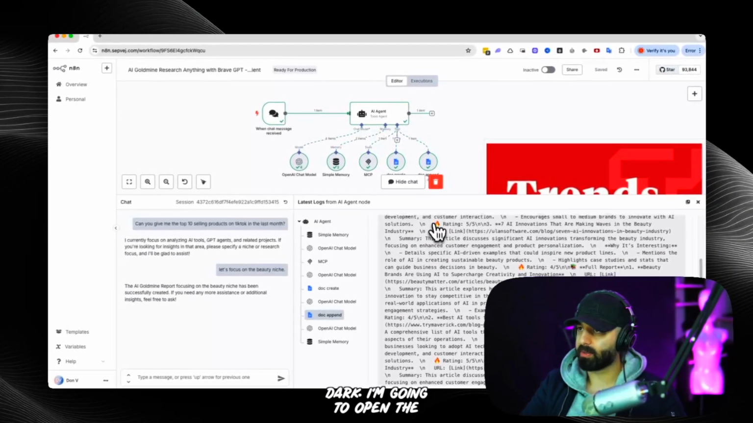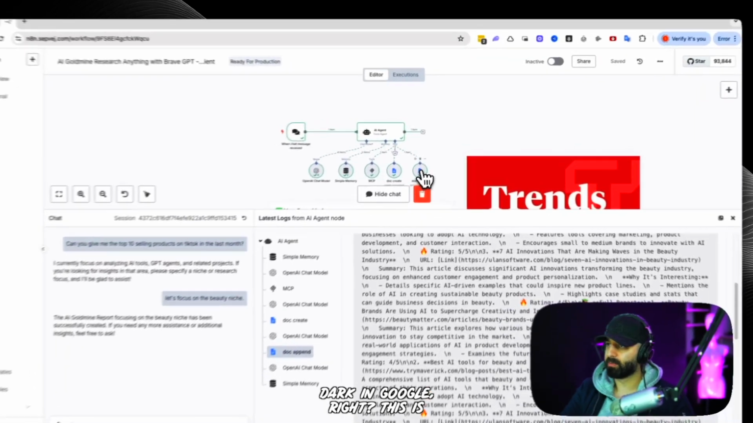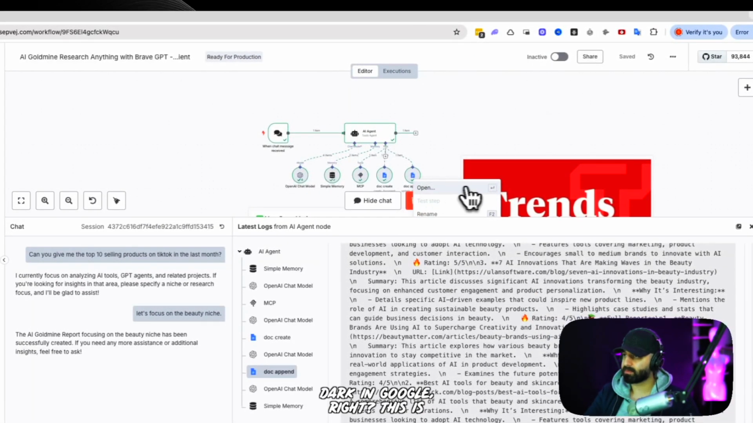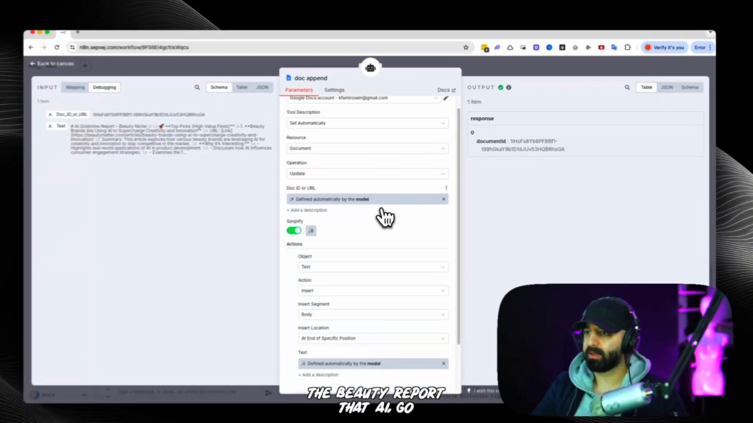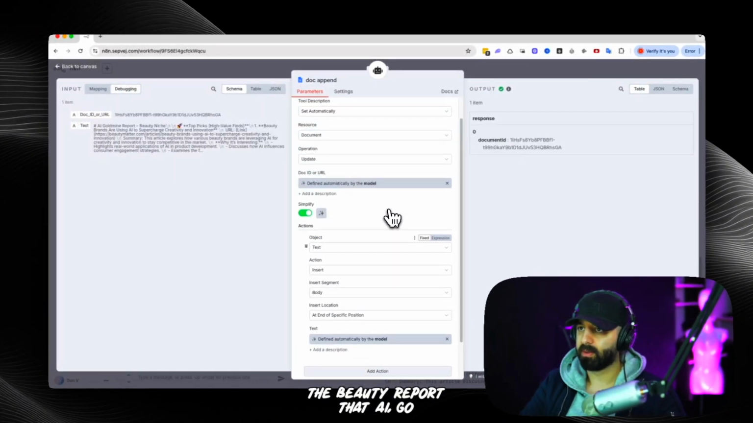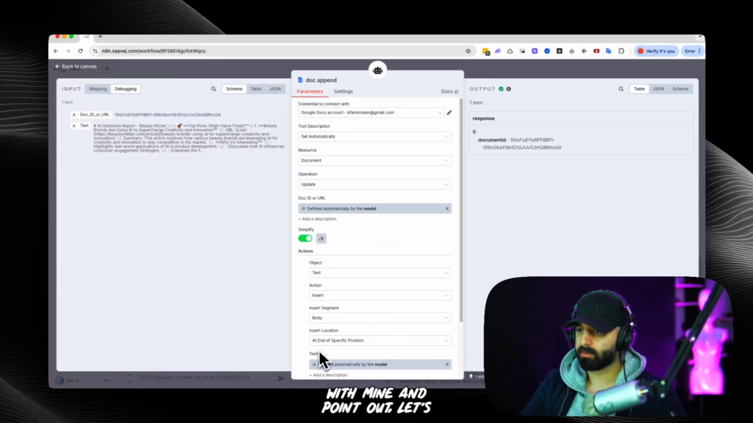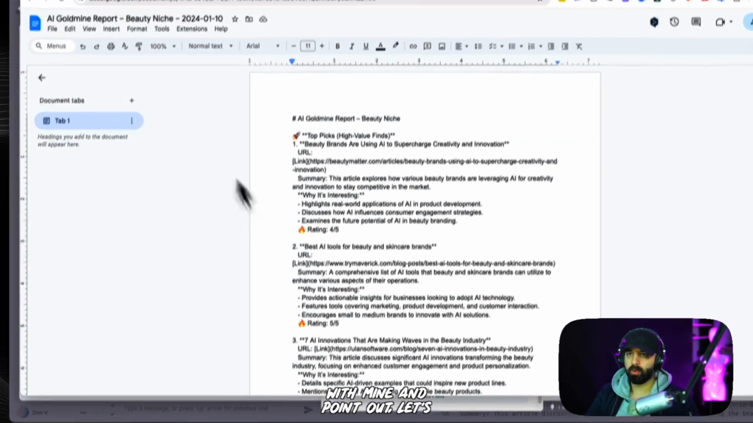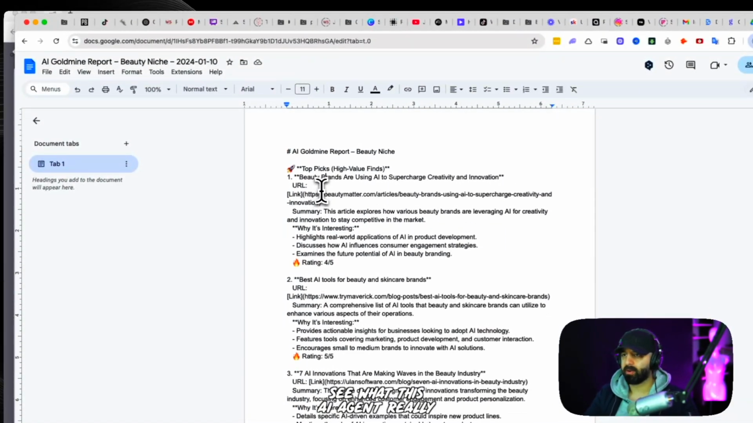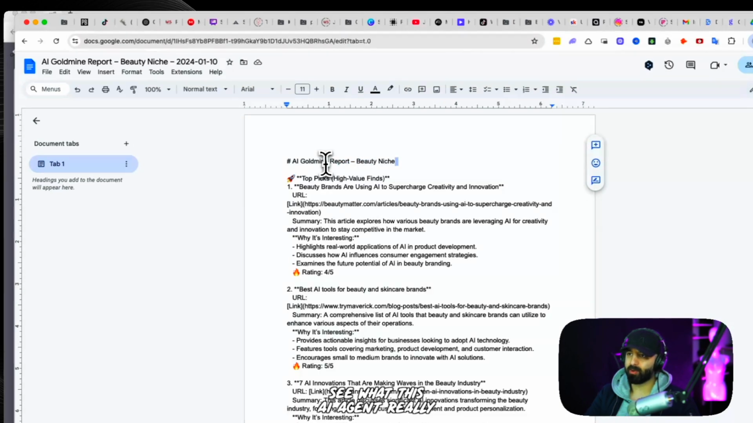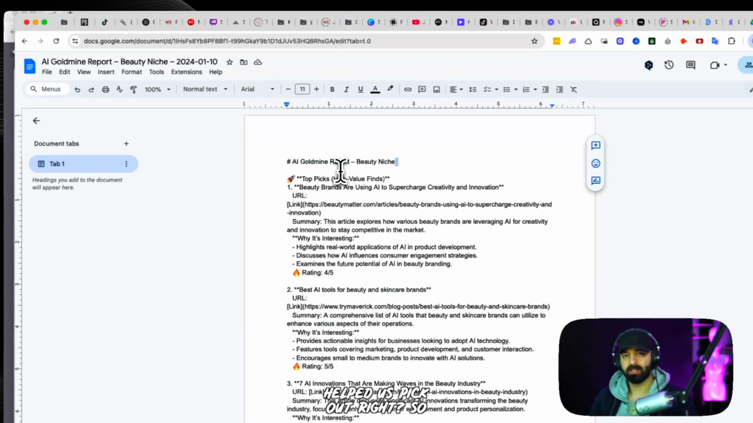Here's the doc. I'm going to open the doc in Google instead of trying to read through that. All right, beautiful. We just opened the doc here. This is the beauty report, the AI gold mine report. Now let's see what this AI agent really helped us pick out.